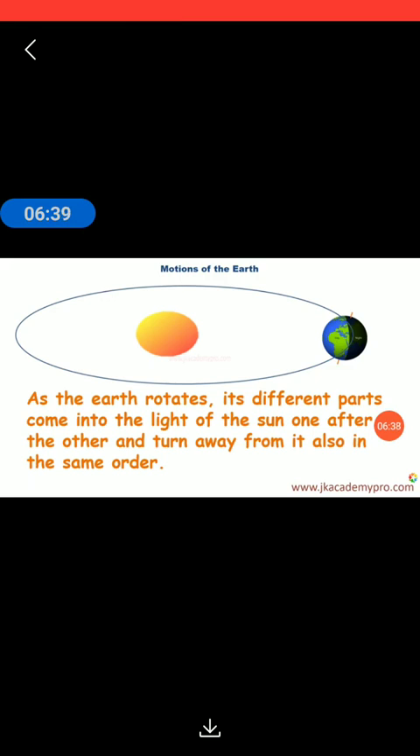From the activity, we learn that as the earth rotates, different parts come into the light of the sun one after the other and turn away from it also in the same order. So we notice that as one place comes in front of the sun, it moves away, and the next part of the earth comes in front of the light. That is how each part of the earth gets the sunlight.